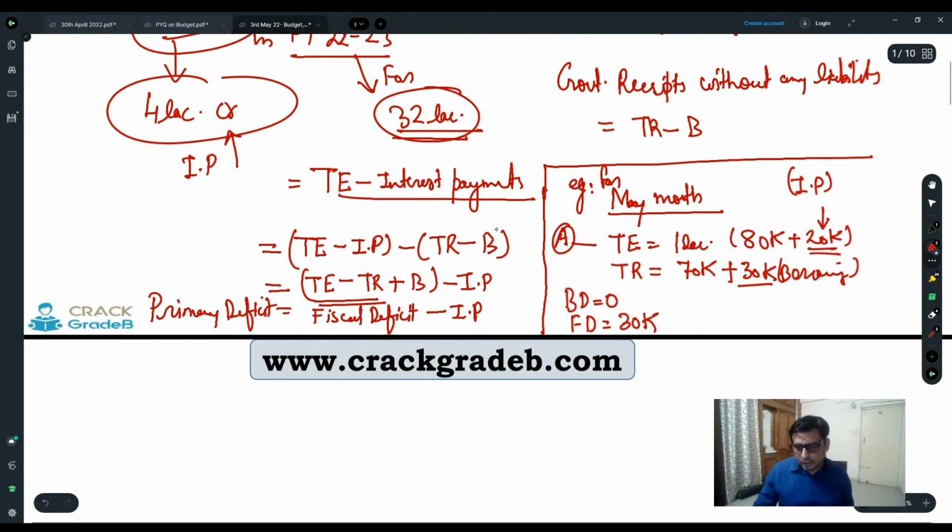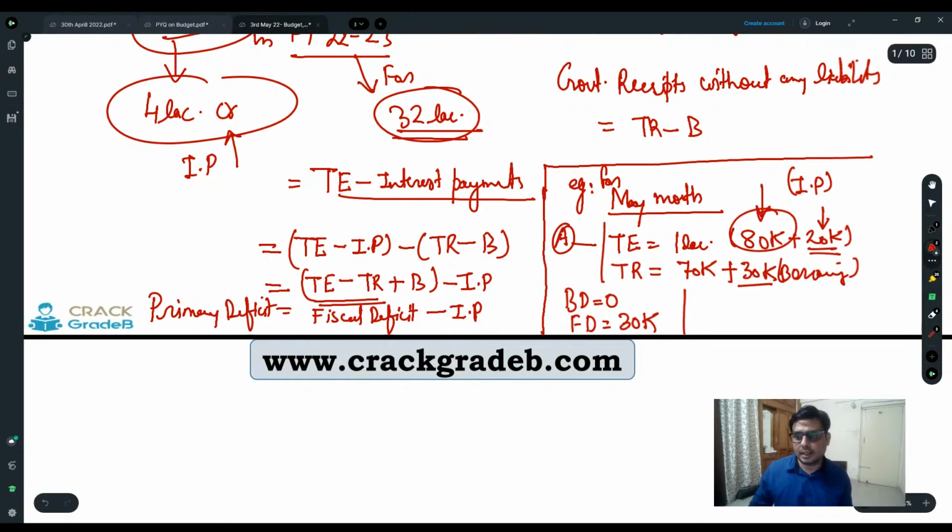Now, if we analyze his situation and just want to know his total liabilities, this is his total liability for the month of May. But if we want to know his liability only for the month of May, he needs to spend only 80,000.